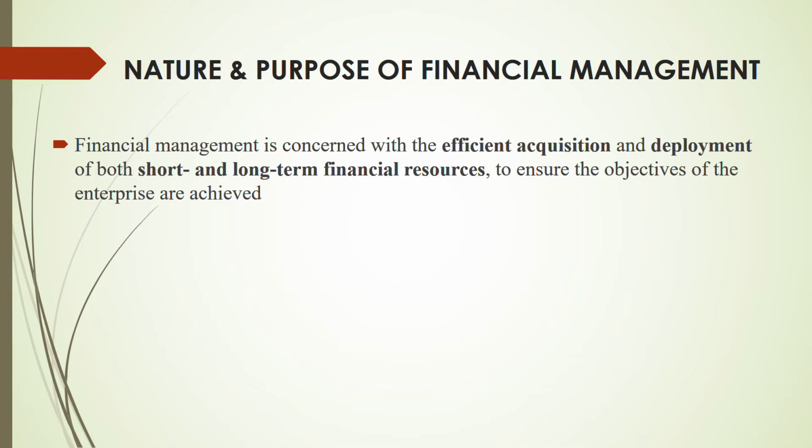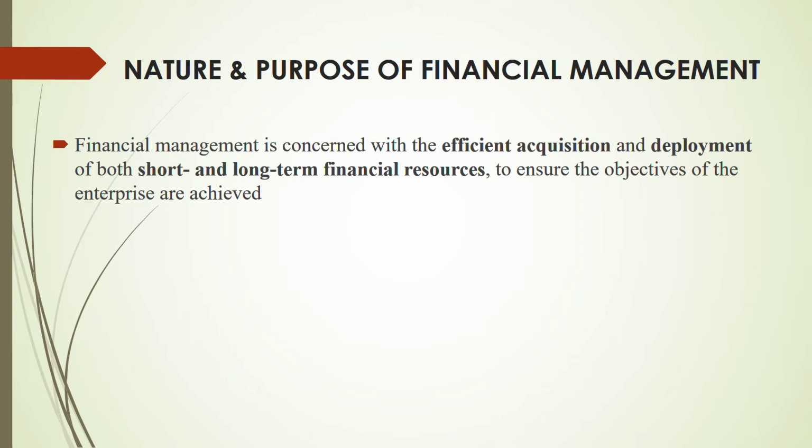Now financial management is concerned, I have underlined in bold. The reason is these are very important keywords, because they might give you an MCQ, what is financial management all about? So they will give you 4 options. You have to know what things are included there. So financial management is concerned with the efficient acquisition and deployment of both short and long-term financial resources.